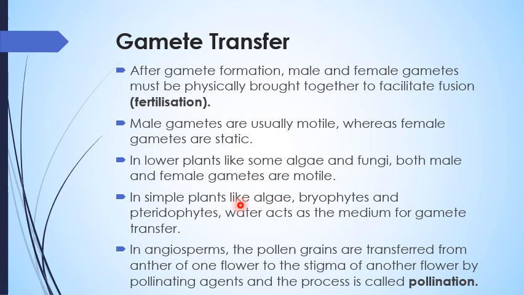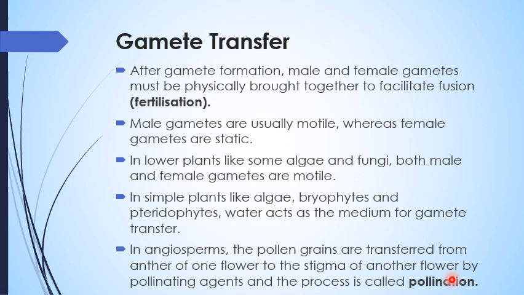In some plants like algae, bryophytes and pteridophytes, water acts as a medium for gamete transfer. This is one of the media by which the male and female are brought together. But in angiosperms, the higher flowering plants, the pollen grains, which are known as the male gametes, are transferred from the anther of one flower to the stigma of another flower, where the ovum is formed, by a pollinating agent, and the process is known as pollination.